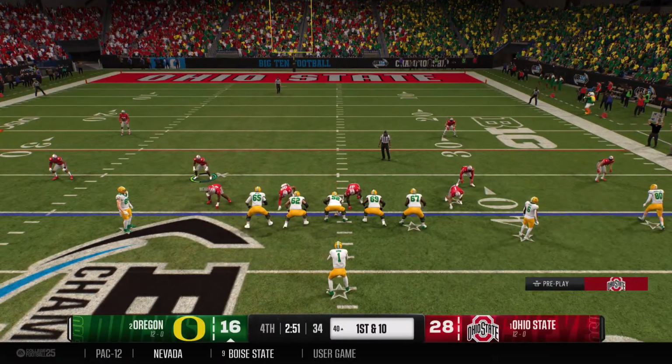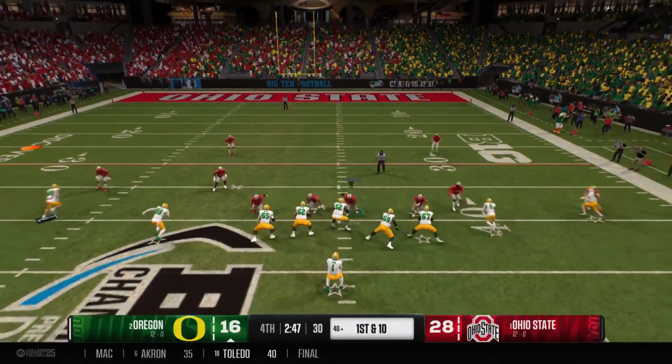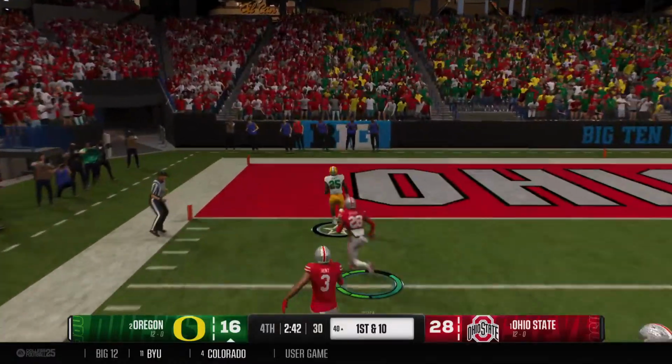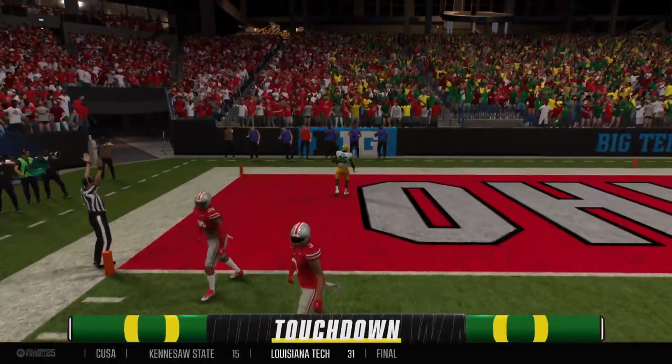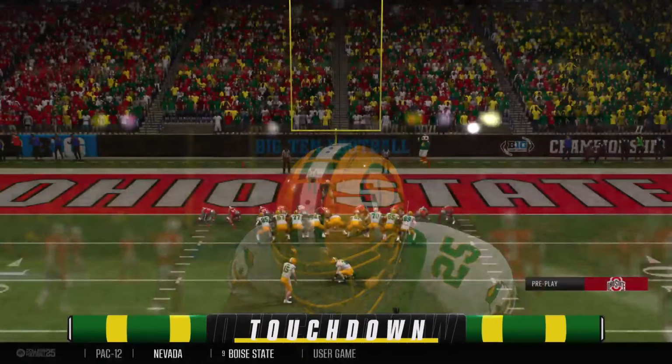Chris, here we are in the 4th quarter. These guys are trailing. Had been a great day, but with this quarterback, he's as gifted as anybody in the country. You never count these guys out. Oh, downfield catch made on the left side. Touchdown, Ducks. A strong fight back.